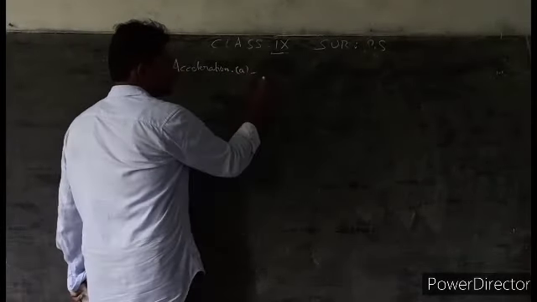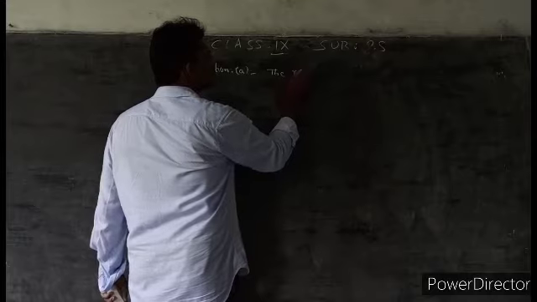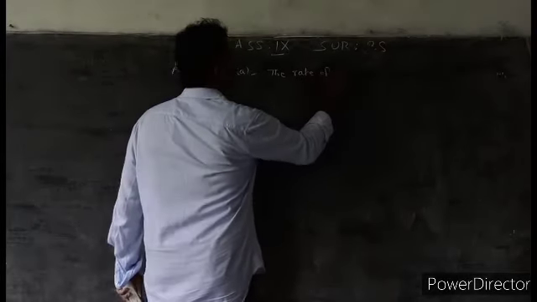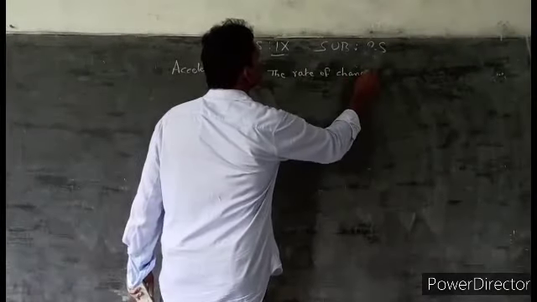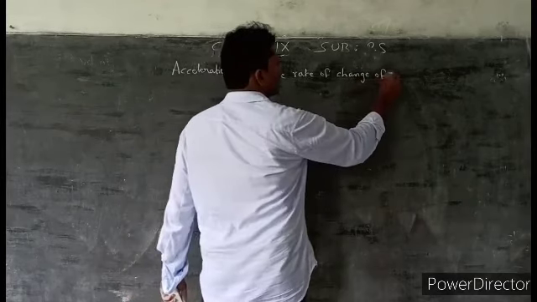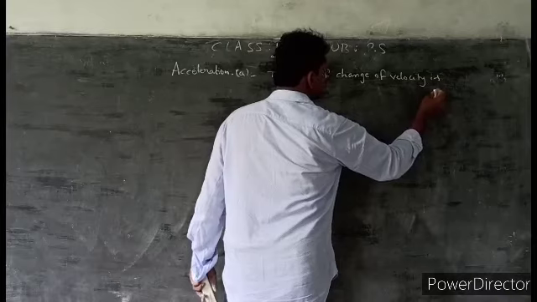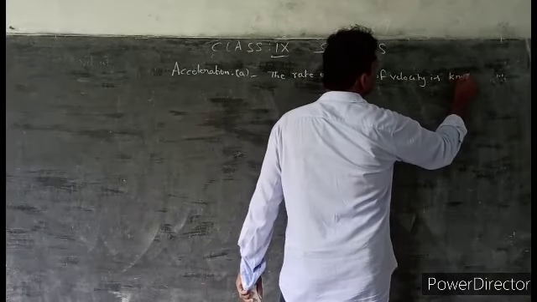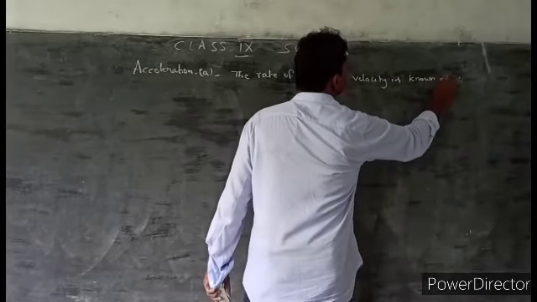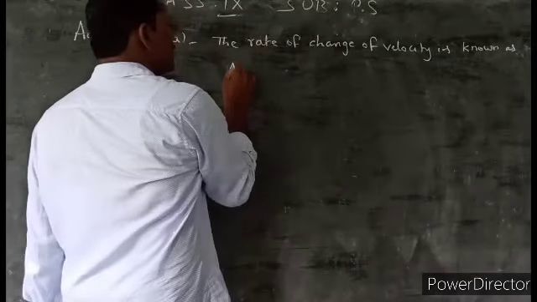Here, the rate of change of velocity is known as acceleration.